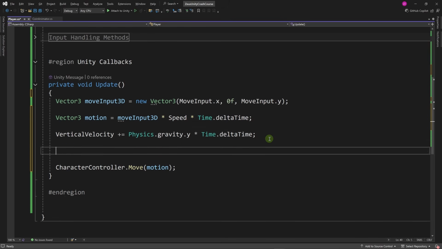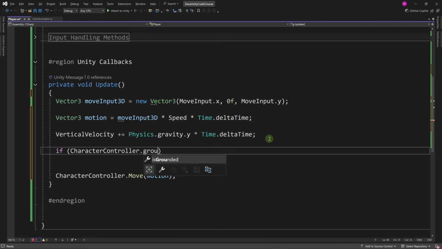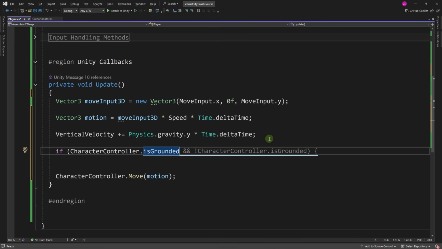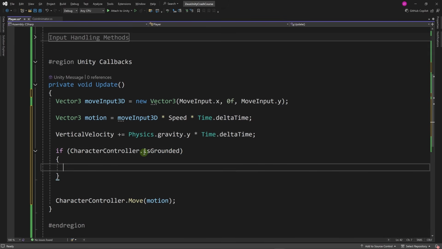Let's add an if statement here. If characterController.isGrounded, we have the isGrounded boolean, and this is enough for our condition. If the character controller is grounded, then we're going to set verticalVelocity to a negative value like -3.